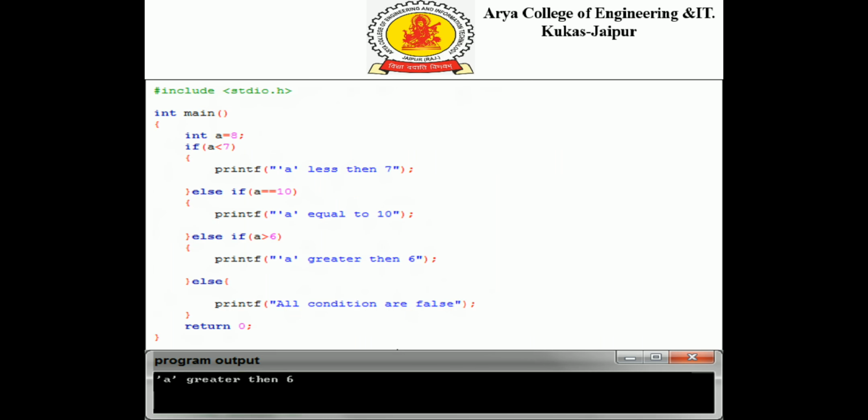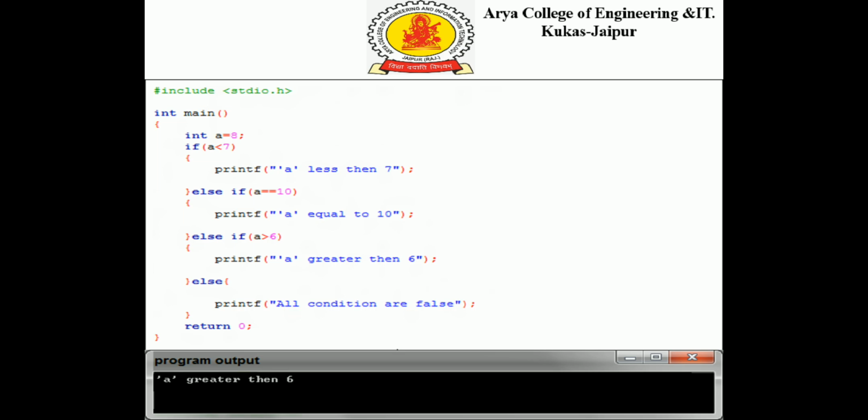Next, we can see the else if ladder. With the help of an example, we can see libraries are included. Then in main we have declared a equal to 8, and we have given an else if ladder with an